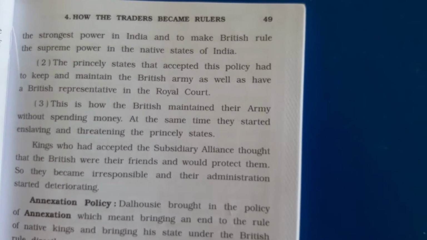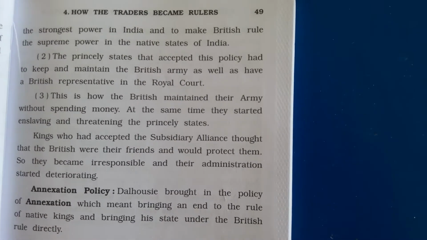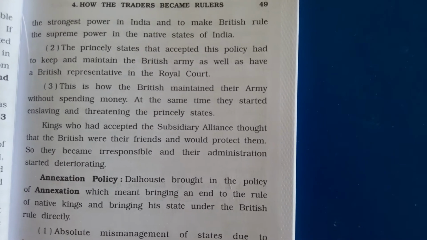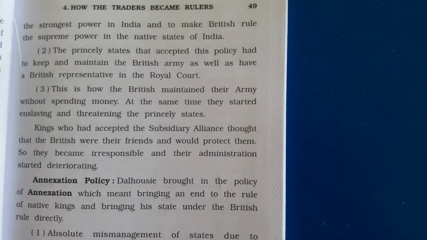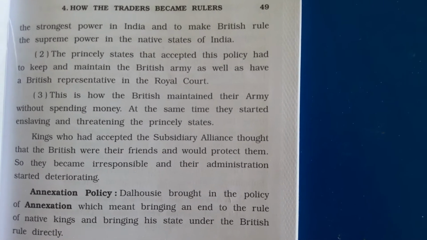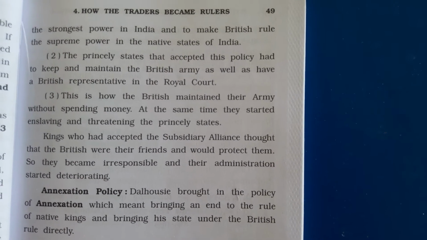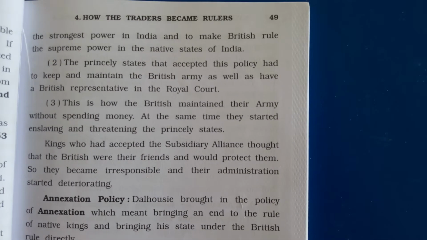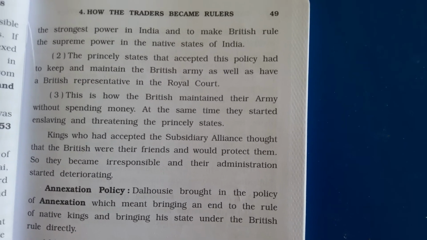So he introduced the subsidiary alliance. The princely state that accepted this policy had to keep and maintain the British army as well as have a British representative in the royal court. So all the states that accepted this policy had to maintain the British army, and even had to allow a British representative in the royal court who would interfere in their state matters.